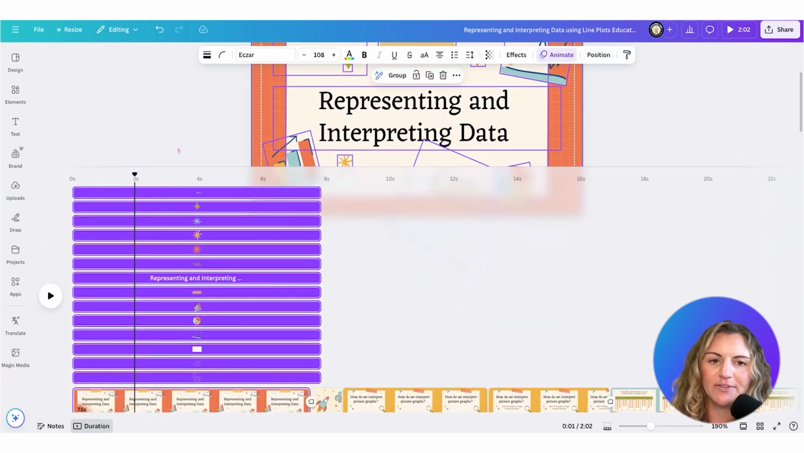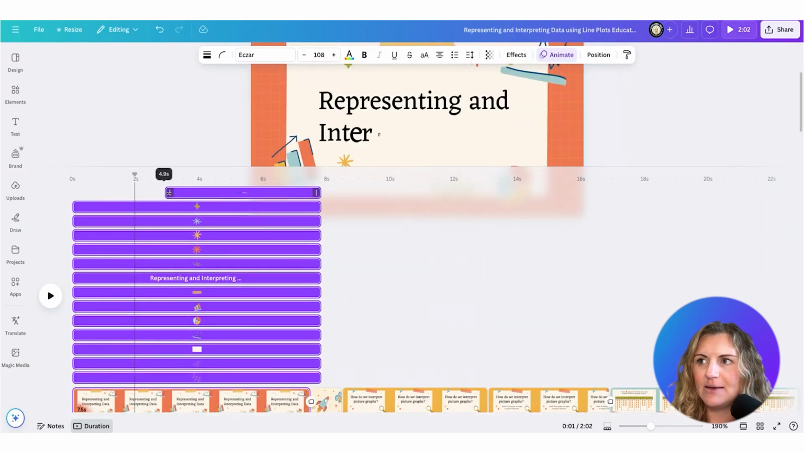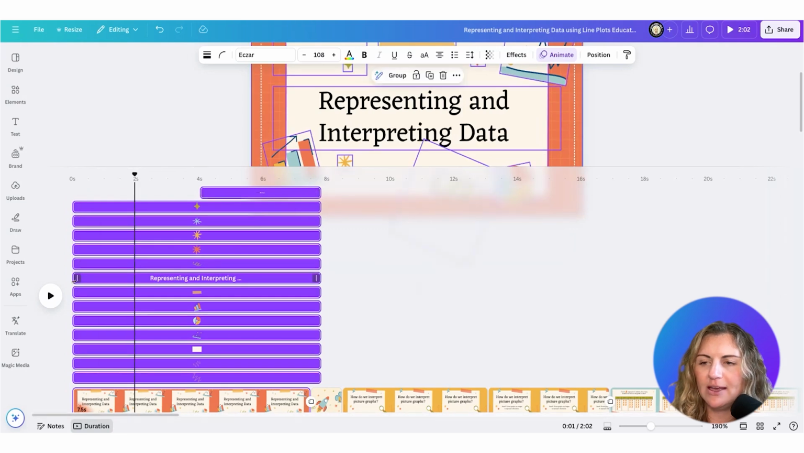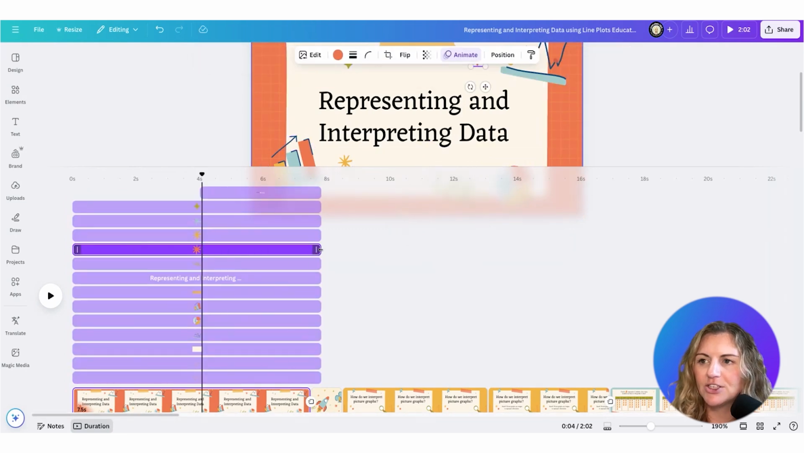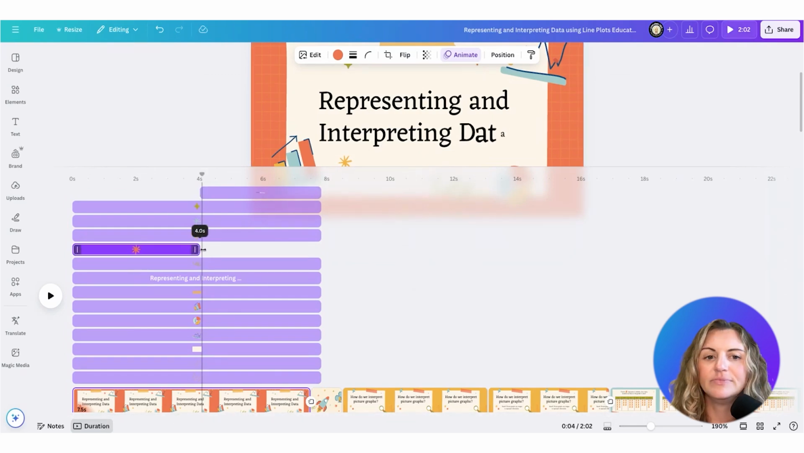So if I feel like I don't have enough space, I can stretch the timeline out. And now I can time my elements where I would like them to be. I can also change the animations if I want. And now I can see where they're overlapping based on these timeline markers here.